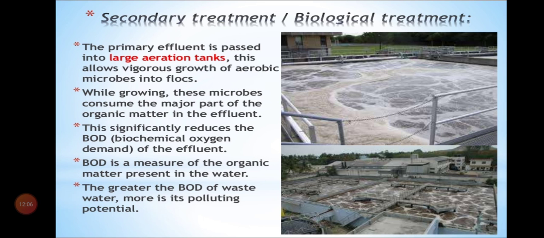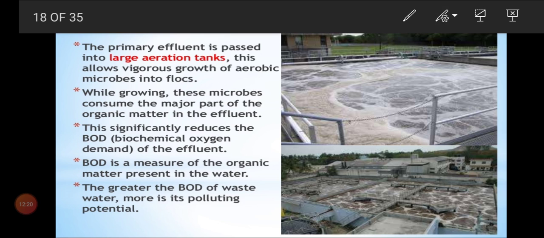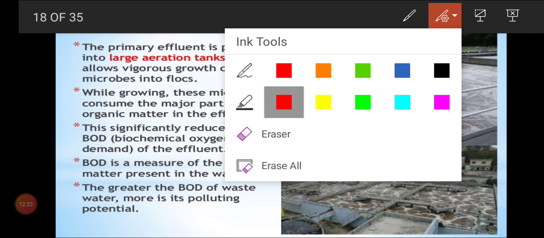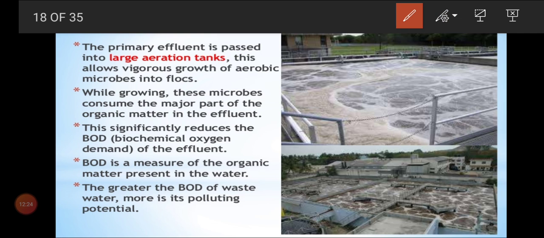Now we know primary treatment. Now look at these, like this only so many chambers will be. They leave the waters in so many chambers. They need to cross so many chambers. Now the primary effluent. What is primary effluent? Liquid waste. A primary effluent means it's a liquid waste that is passed into a large aeration tank. So this we can call it as large aeration tank. This allows vigorous growth of aerobic microbes into flocs.